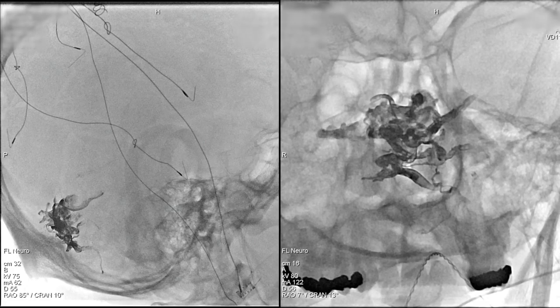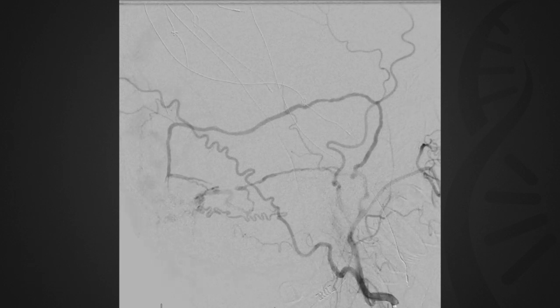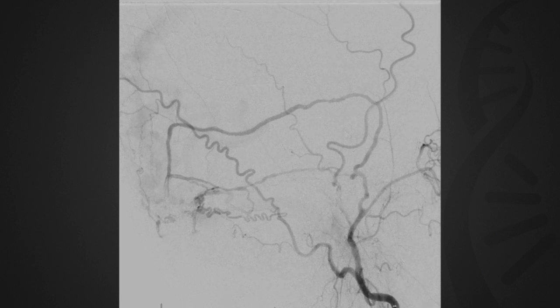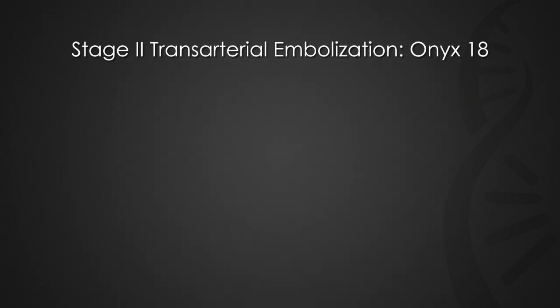A post-embolization angiography run showed that we were able to partially embolize the fistula. We decided to stop at this point and perform a later, second-stage embolization procedure in order to decrease the chance of a post-operative complication from over-aggressive embolization. Stage 2 embolization occurred approximately 4 weeks after the first stage.